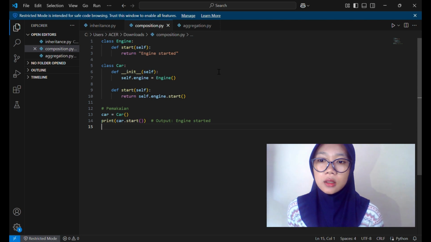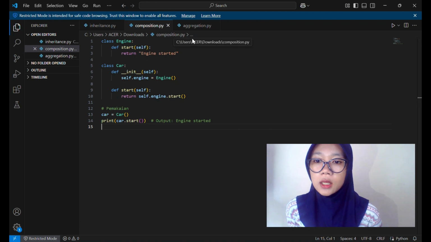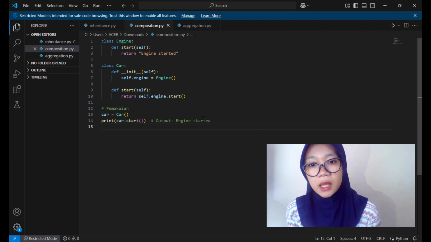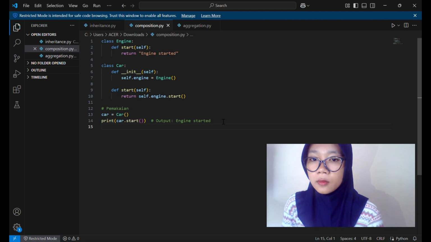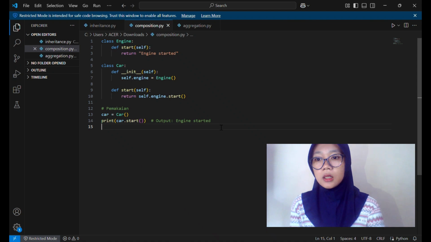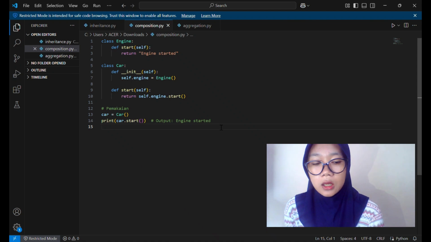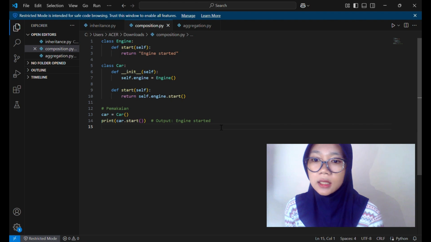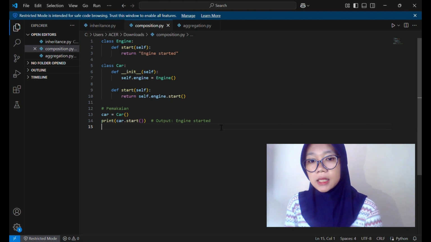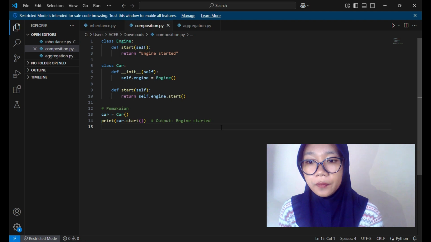Okay, number two is composition. Composition is when an object is formed by incorporating other objects as parts. This concept emphasizes the part-of relationship. In this example, class Smartphone has an object Battery. If the smartphone is deleted, the battery is also lost. That is, the battery's life depends on the smartphone. This is an example of composition.